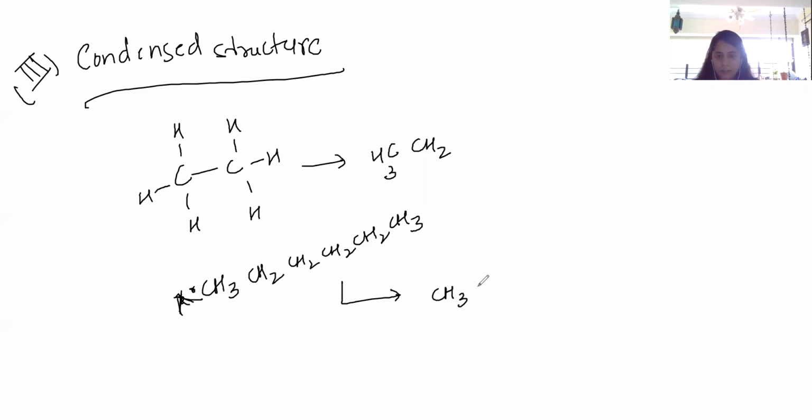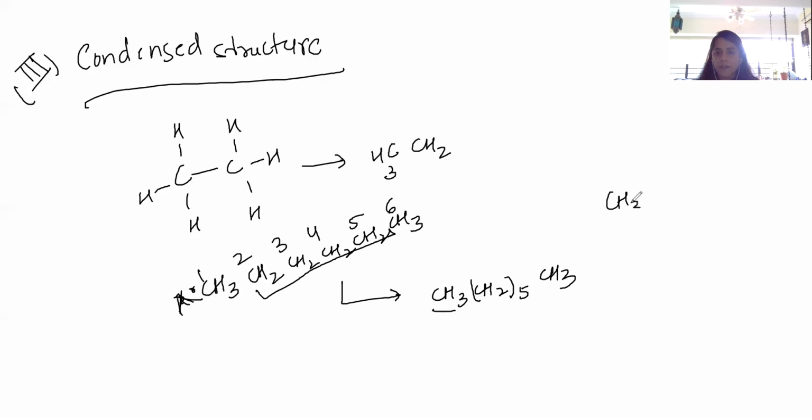So CH3, CH2, 5, and CH3. That is 1, 2, 3, 4, 5, 6. So 1 CH3, number of CH2 are 5, and then CH3.